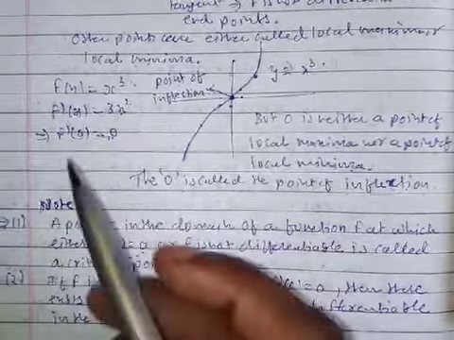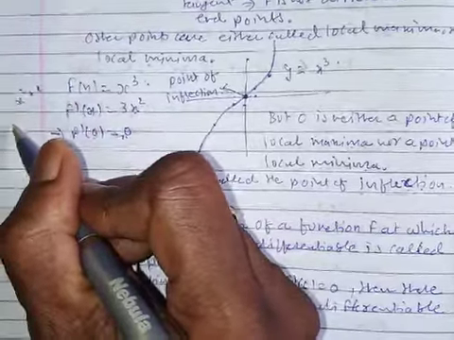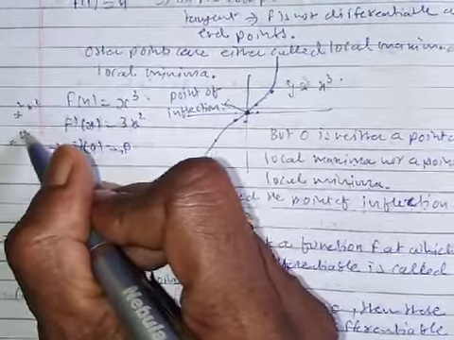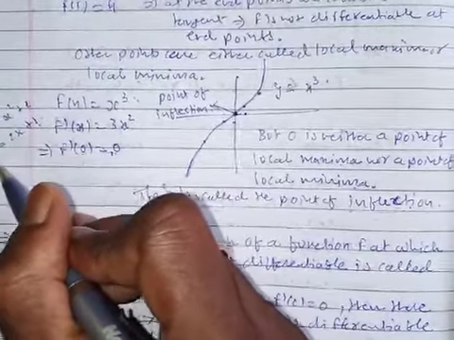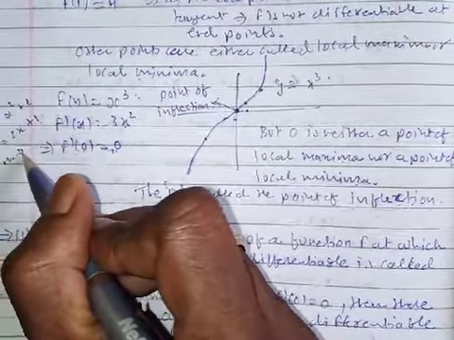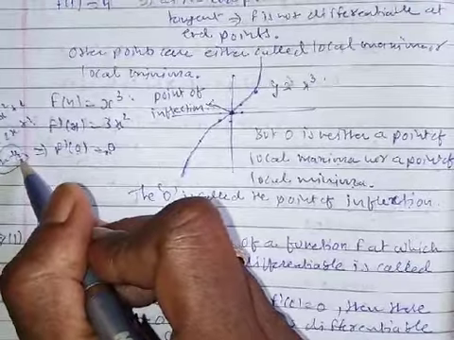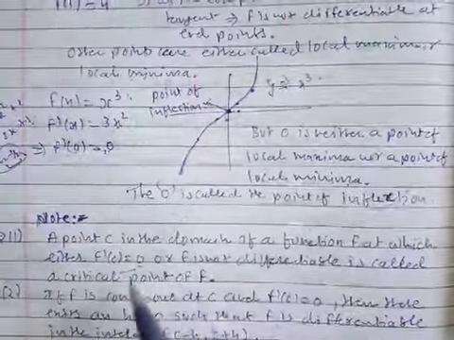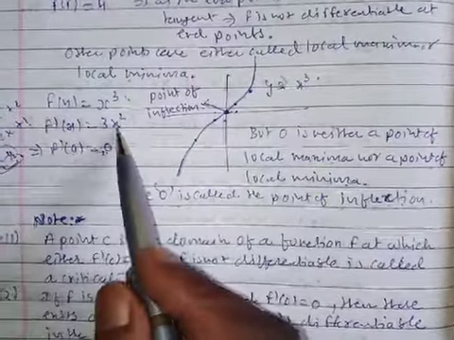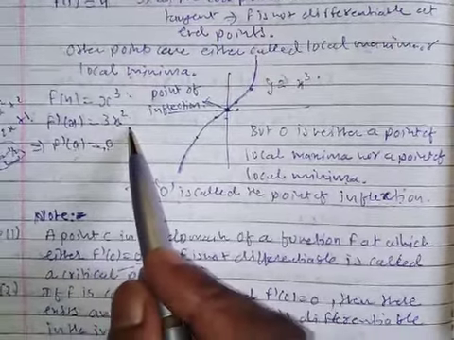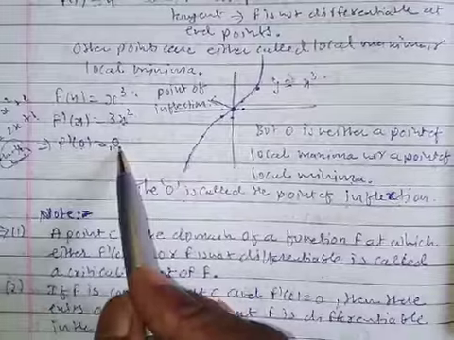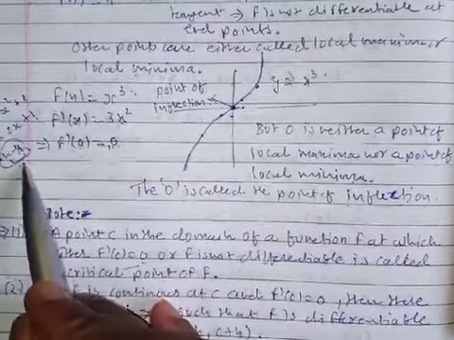Don't call this a critical point just because it becomes 0. For example, if after differentiation you get 2x plus 1 and equate it to 0, you will get x equal to minus half. So minus half is a critical point, but this other one is not a critical point.